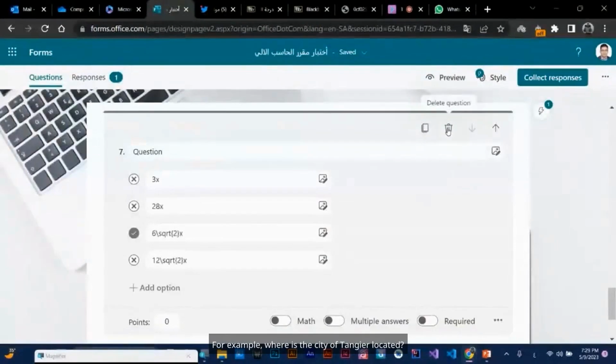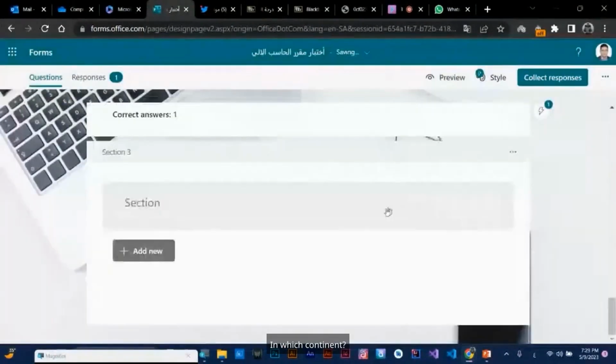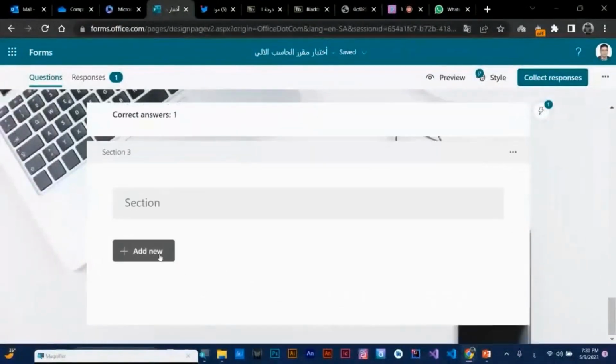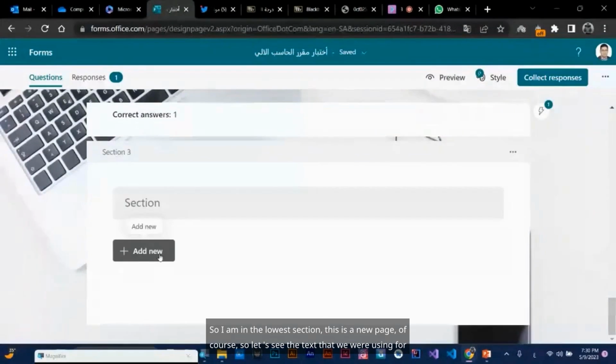For example, where is the city of Tangier located? In which continent? In continent A. The expected answer is intertext, so the correct answer here should be written. So I am in the lowest section.